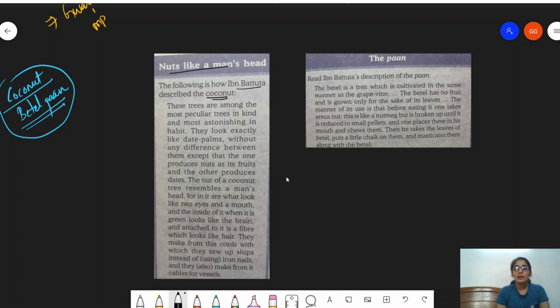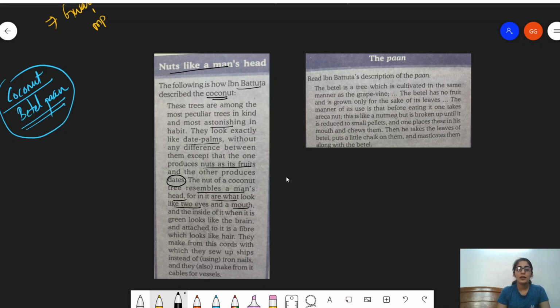The trees are among the most peculiar trees in kind and most astonishing in habit. They look exactly like date palms without any difference between them, except the one produces nuts as its fruits and the other produces dates. The nut of the coconut resembles a man's head, for in it are what look like two eyes and a mouth.